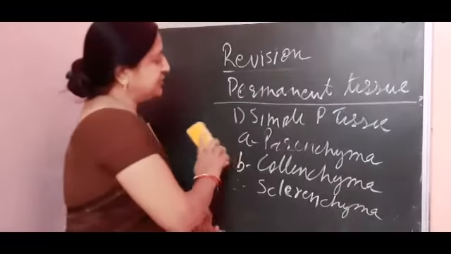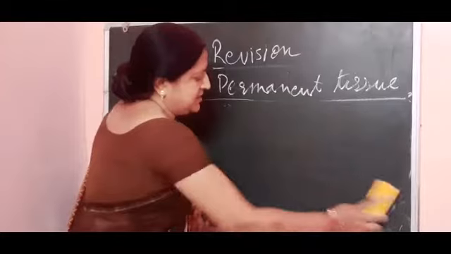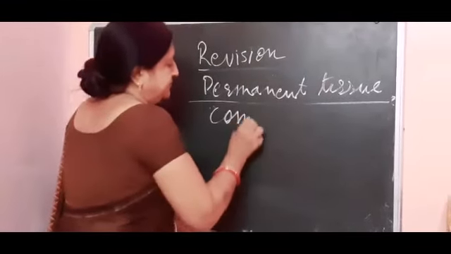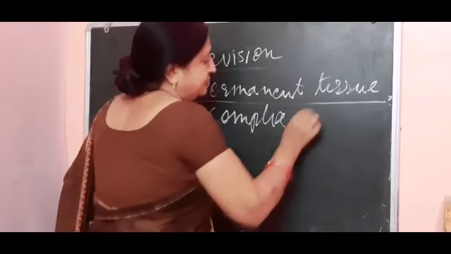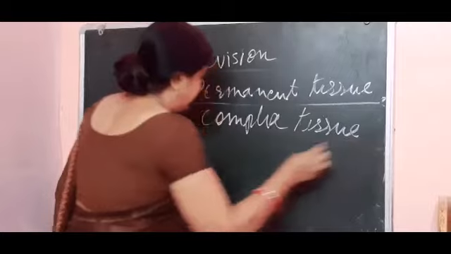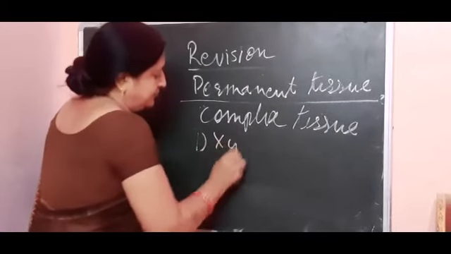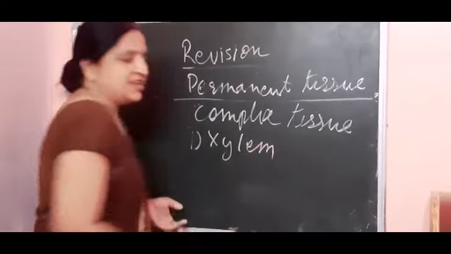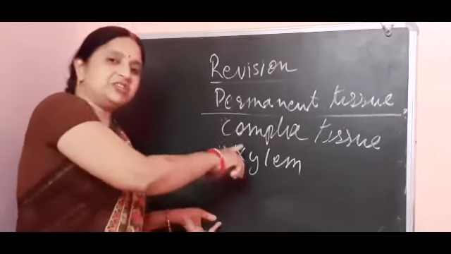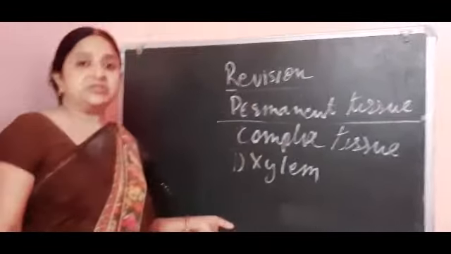Now the complex tissue is also of two types. First is xylem. Xylem is made up of, as I told you, they are complex tissue, means they are made up of different types of cells.